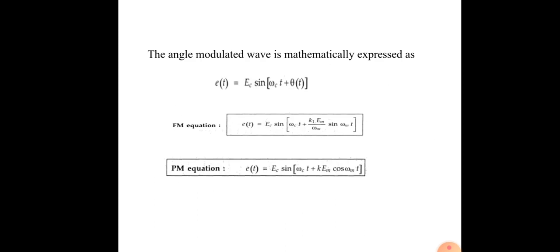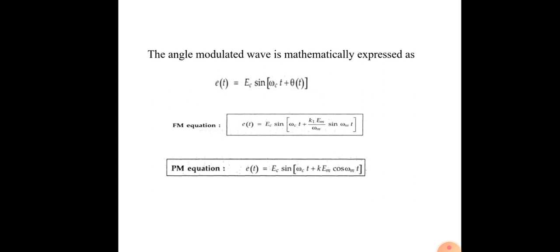And then the angle modulated wave is mathematically expressed as e of t equal to ec sine of omega c t plus theta of t, because the pace deviation will appear, which is why we represent theta of t also. So the FM equation is e of t equal to ec sine of omega c t plus k1 em divided by omega m sine omega m t. Similarly, the pace modulated wave equation is e of t equal to ec sine of omega c t plus k em cos omega m t.